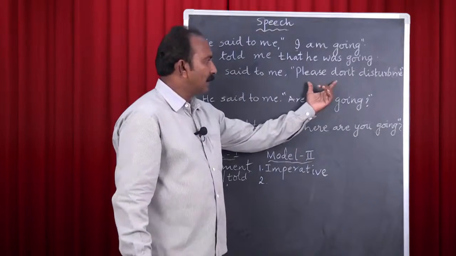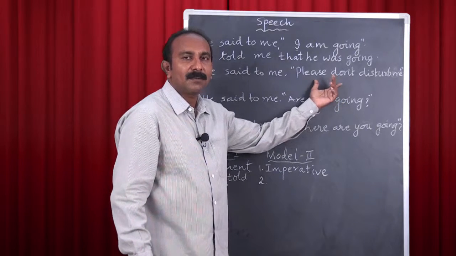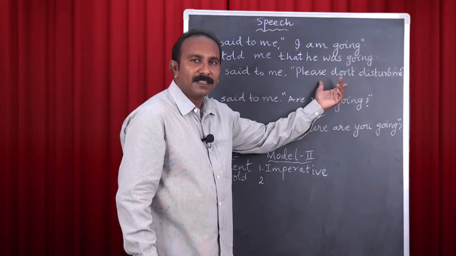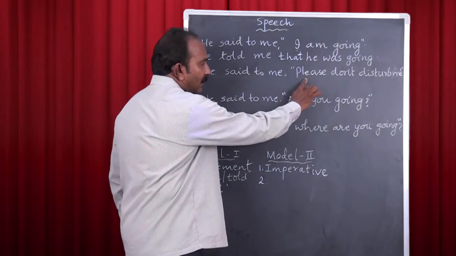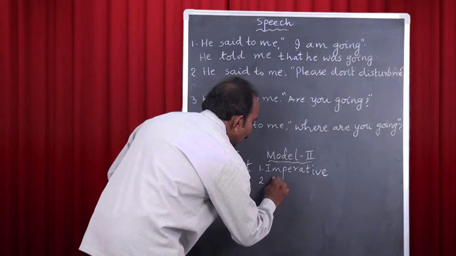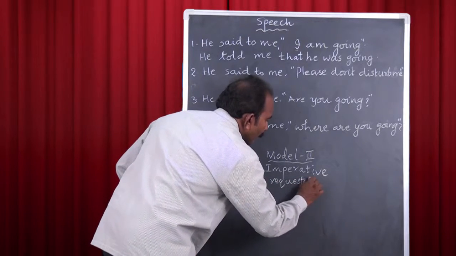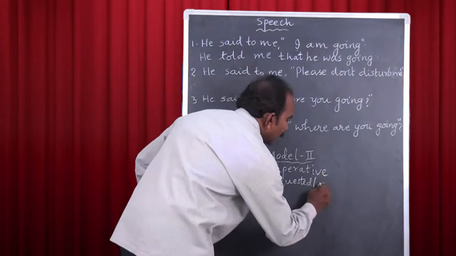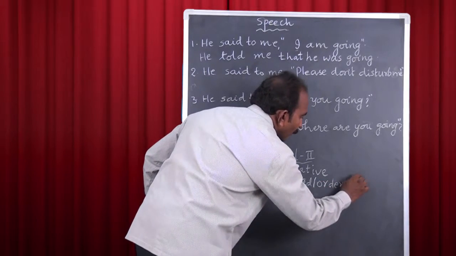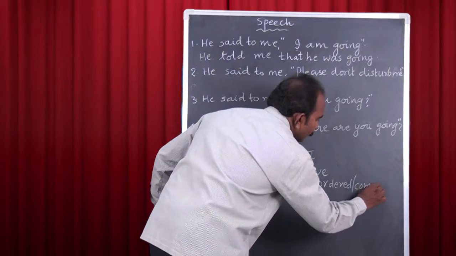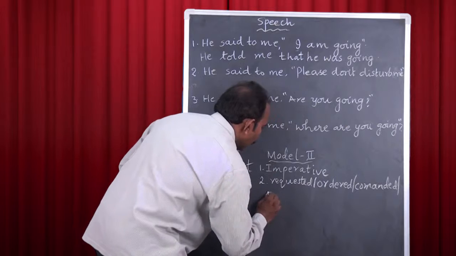You know, an imperative sentence may either be a request or an order, a command, a warning, advice, etc. And when you find the part as a request, you use requested. If you identify it as an order, just use ordered or commanded or advised.